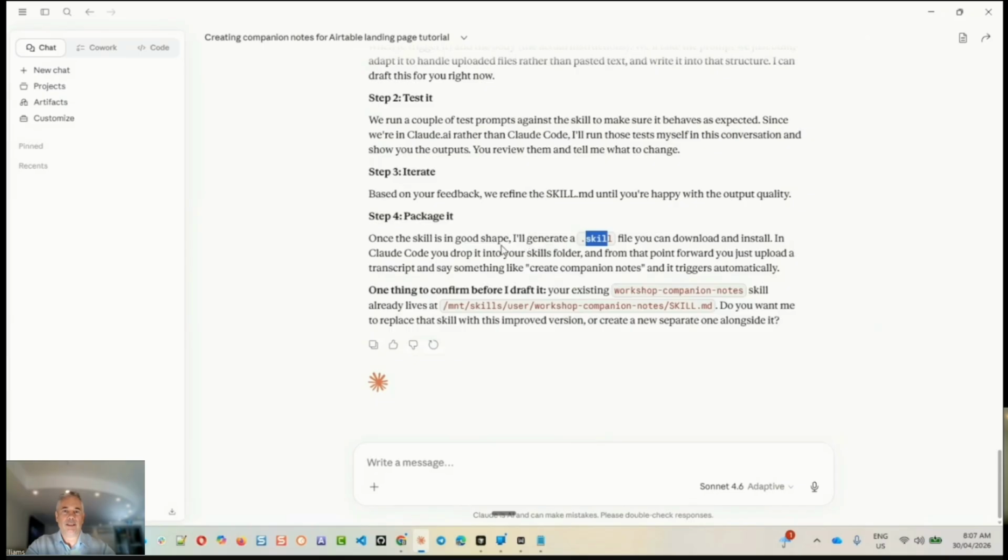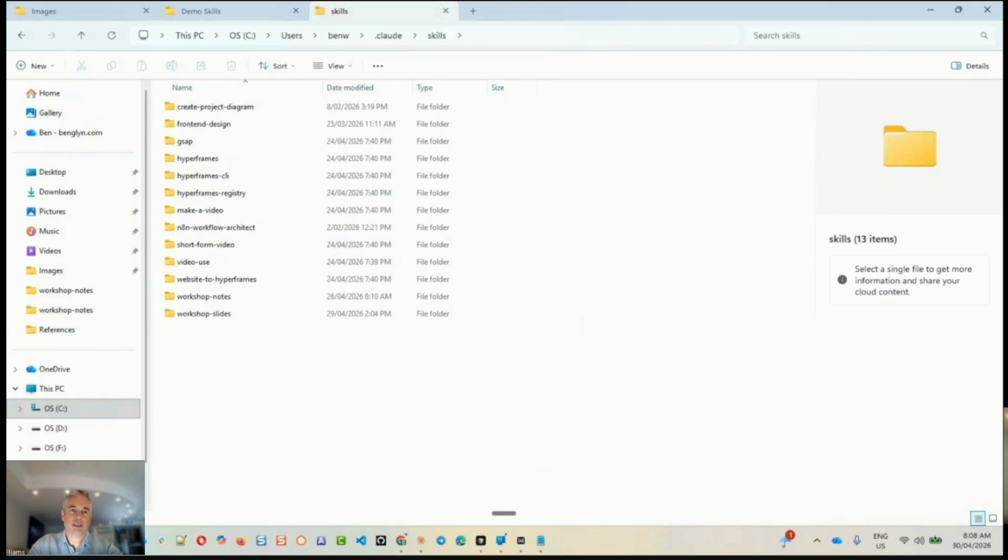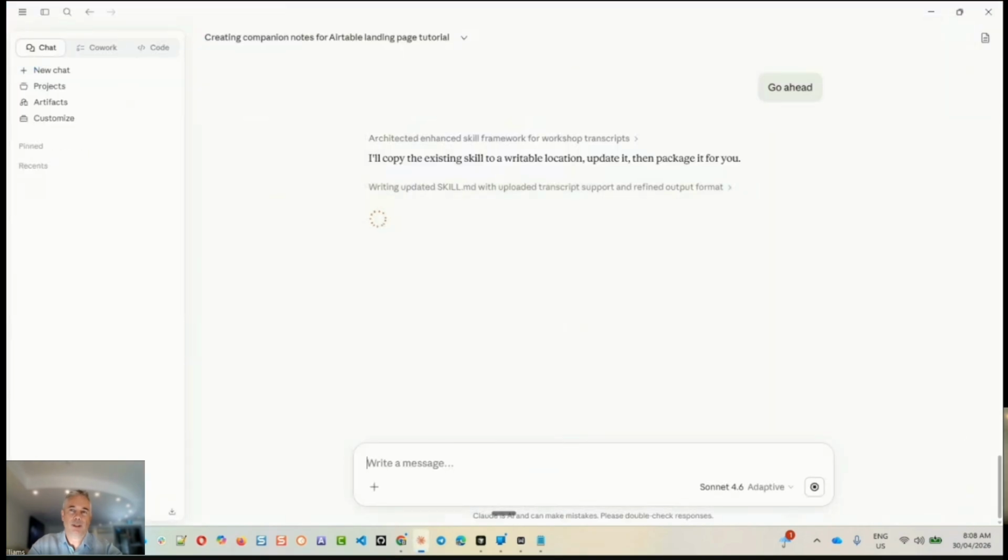So, okay, it's saying we're in good shape. It is going to generate it for me, right? So let's have a look at this. So yes, go ahead. Okay, so it's looking and it's going to copy the existing skill to a writable location, update it, and then package it up. And most likely it's going to write it to, as I say, that global folder of mine. And what we're going to see is that we'll have a folder with a skill name.